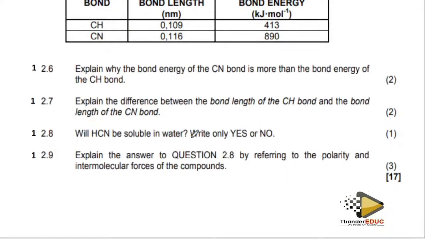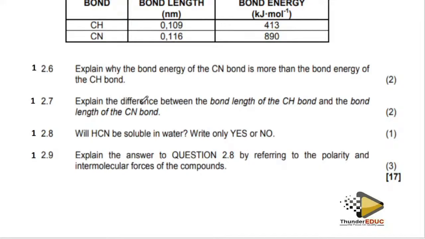Okay. Explain the difference between bond length. I think I've explained it. Explain the difference between bond length of hydrogen cyanide and the bond length of the other. Explain the bond energy. So the bond energy, we have talked about it. It means that it is strong. Why? Because it has multiple bonds. Hydrogen cyanide has 3 bonds, while this one has a single bond.